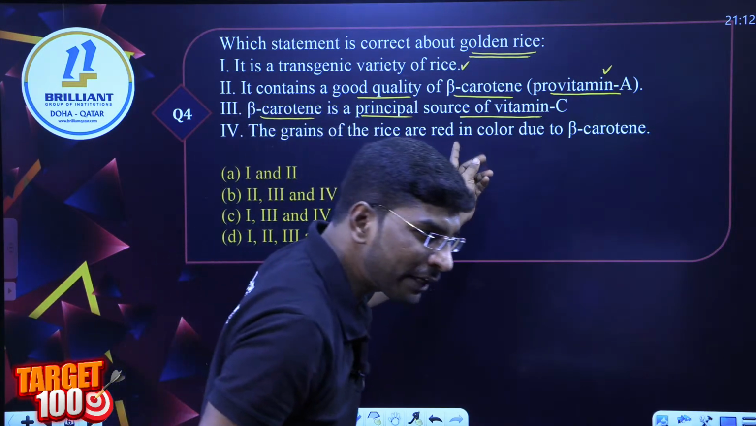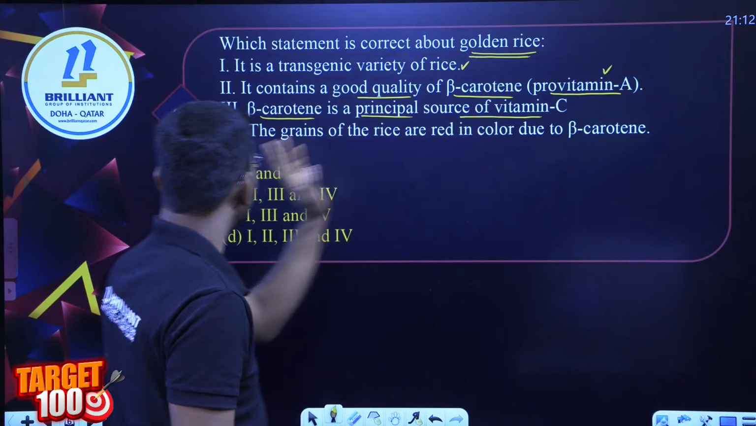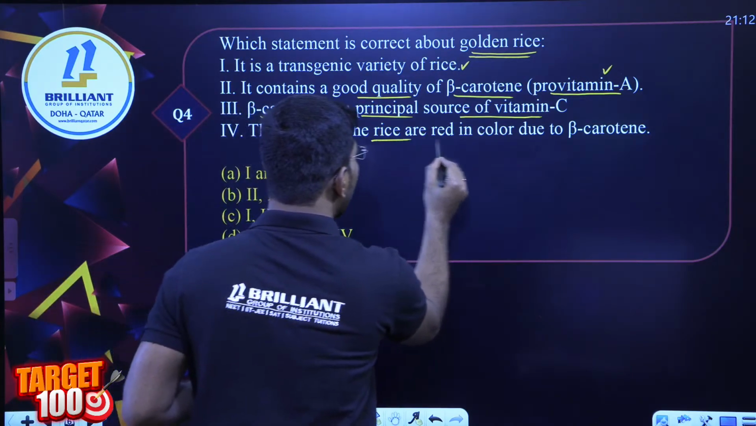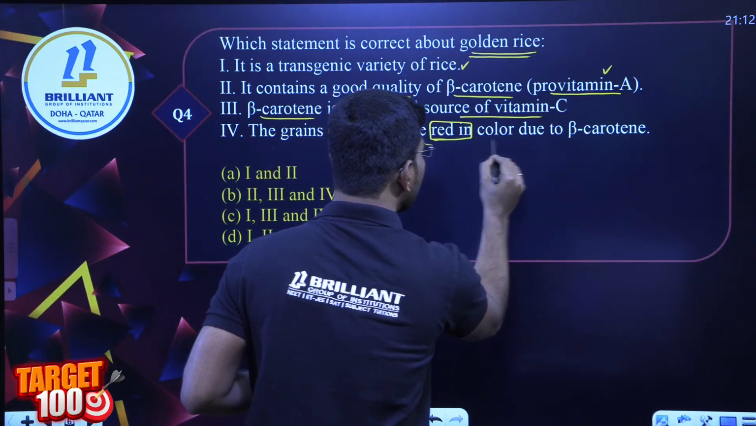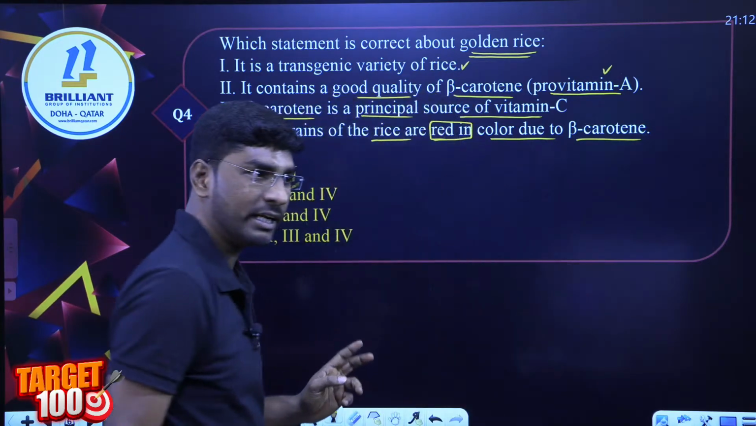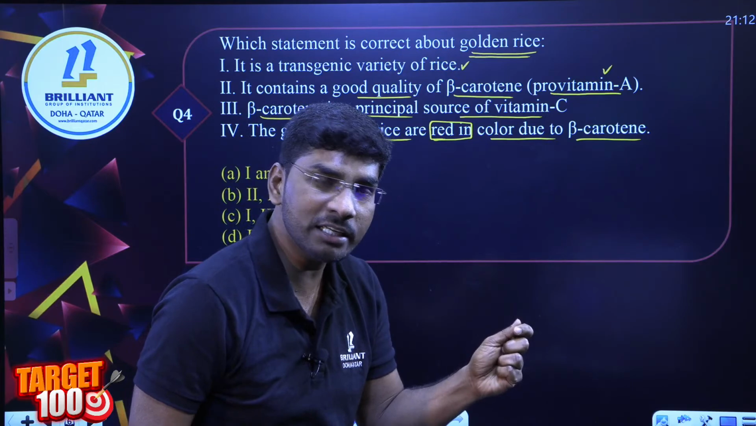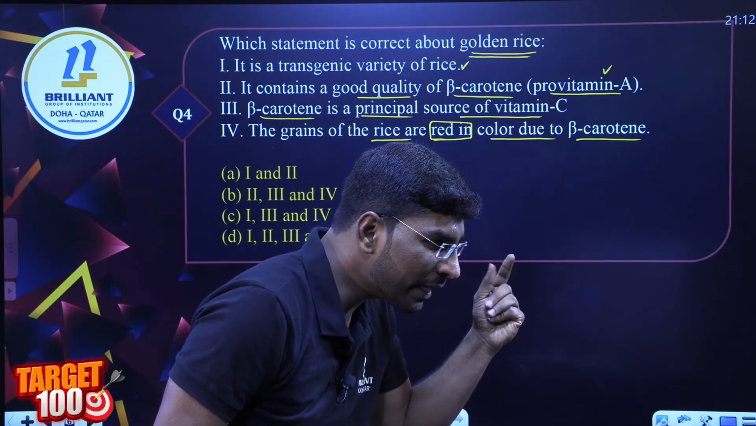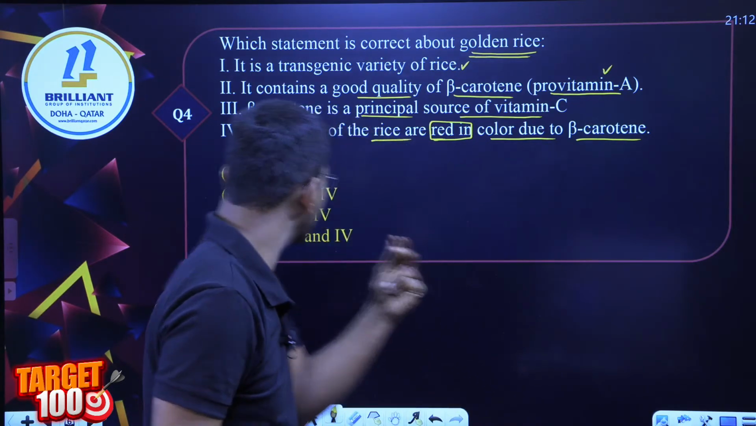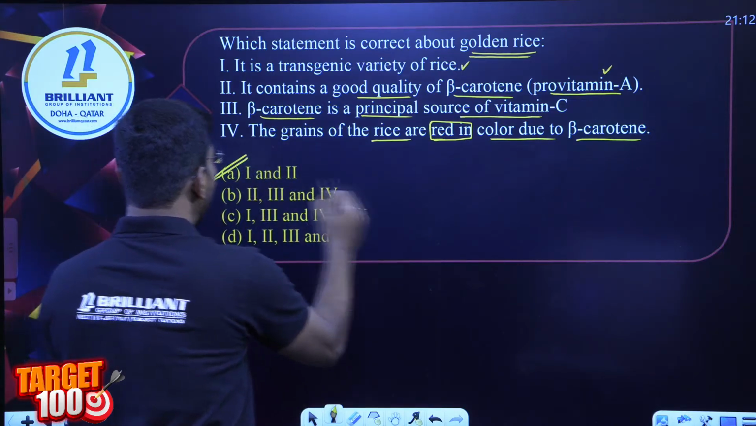Beta carotene is the principal source of vitamin C. Is this correct? No sir, it is vitamin A. Now, the grains of the rice are red in color due to the beta carotene. Is it red in color? No, right? So the right answer is, the first 2 statements are correct. So I can go with 1 and 2.